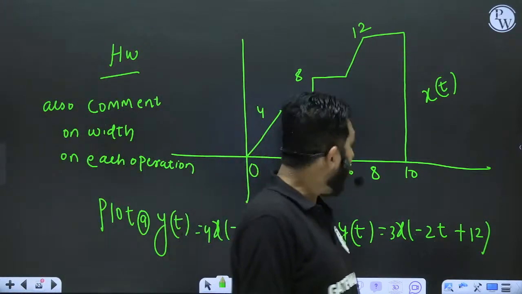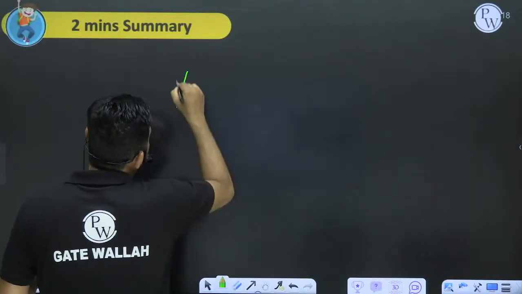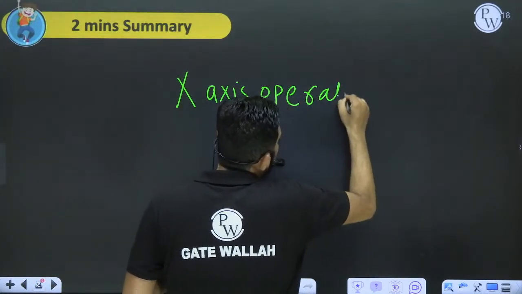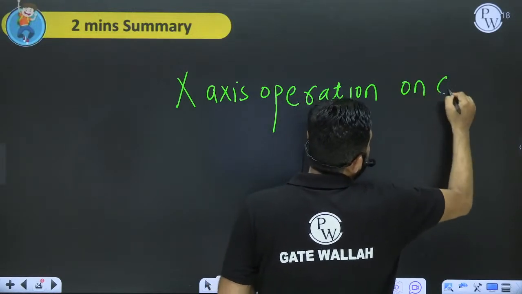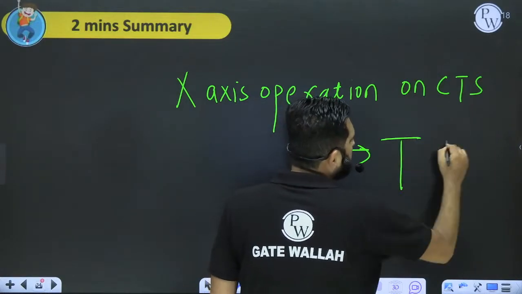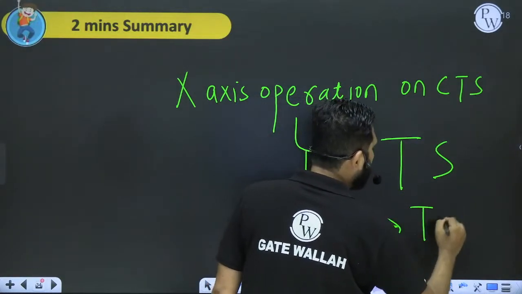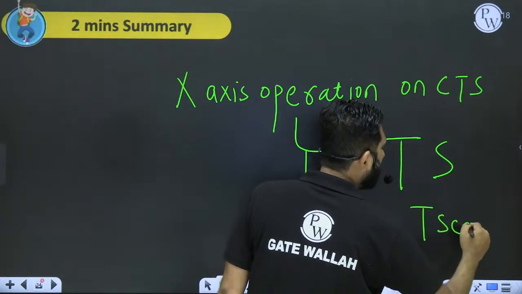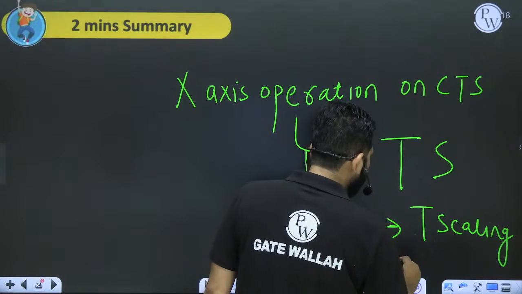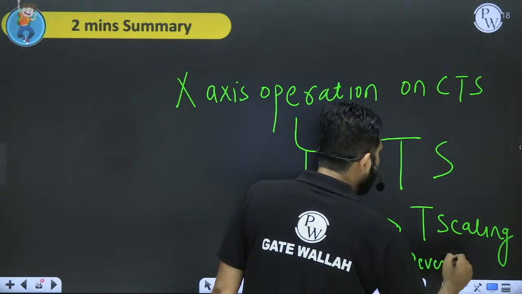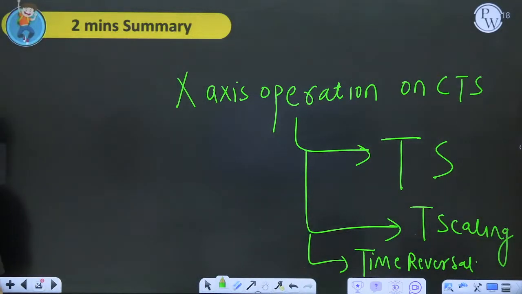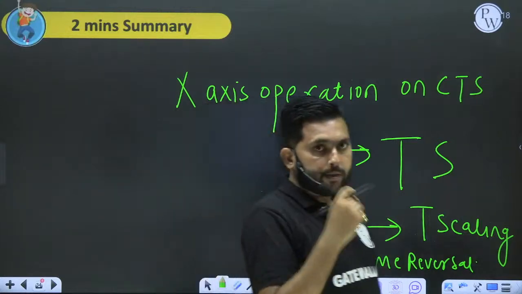So what we have covered till now is x-axis operations on CDS, in which we have covered time shifting, time scaling, and time reversal also. So these are the points that we have covered.